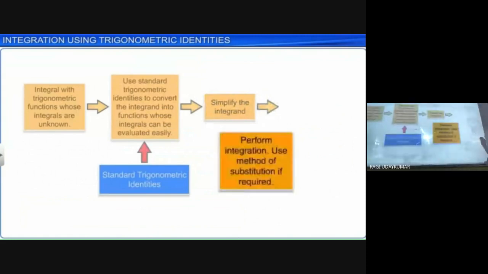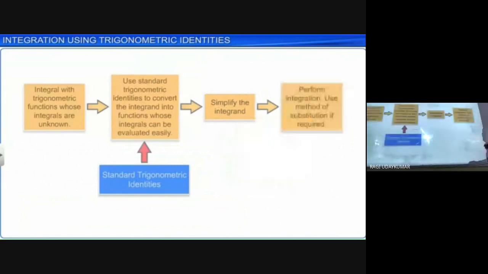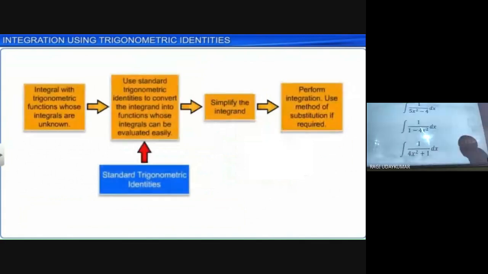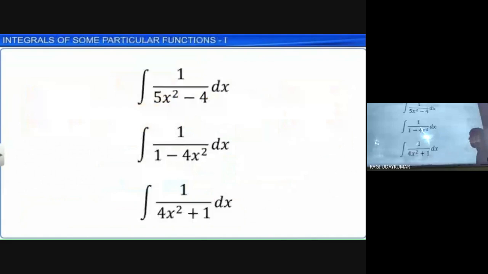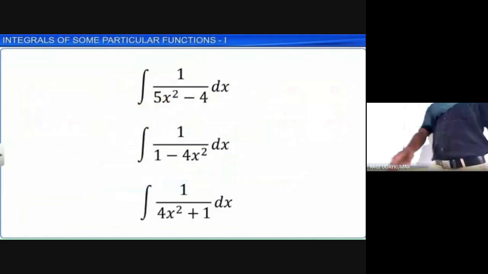And perform the integration using the method of substitution if required. Only the substitution method we are using now: 4x equal to t, or 2x equal to t, consider. So perform the integration of this.